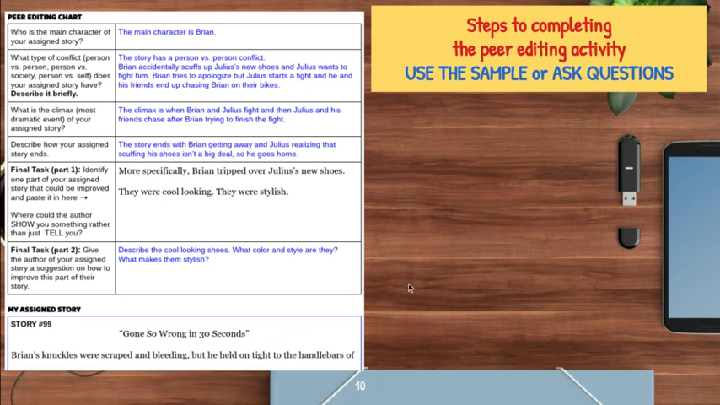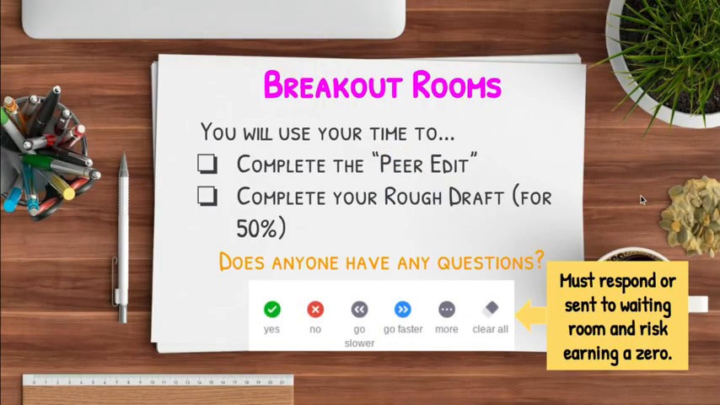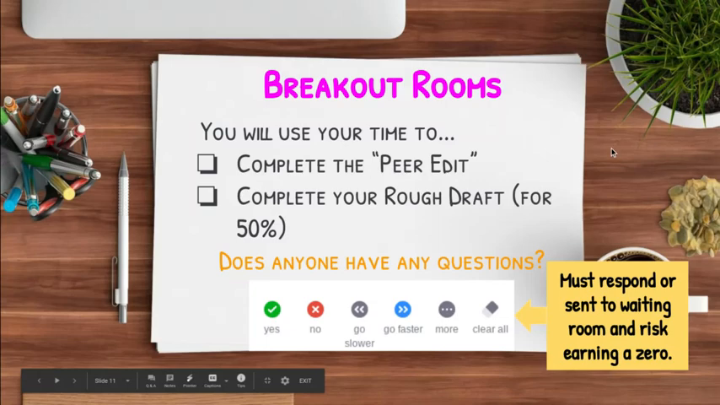And that's basically it for the peer edit. If you have questions, you could email me, or you could attend student support, or you could come to office hours. But basically, that's all you needed to work on for the peer edit, and then just make sure that you turn it in.